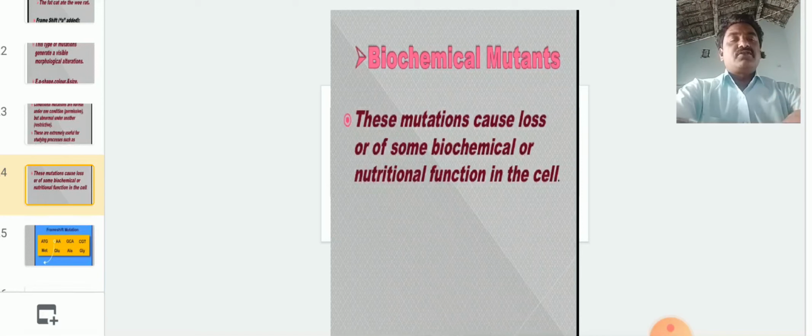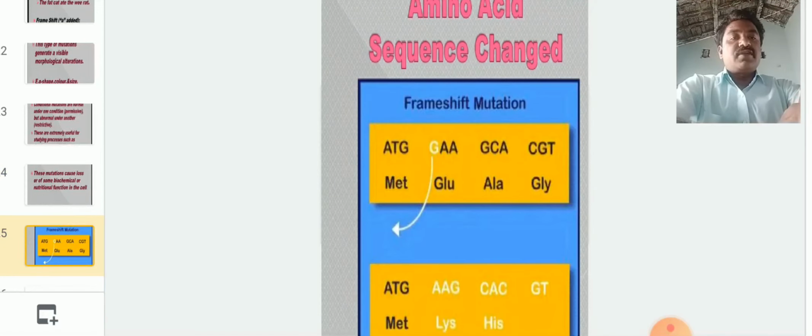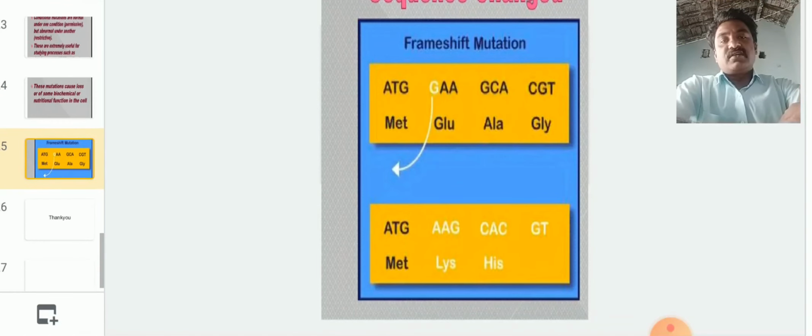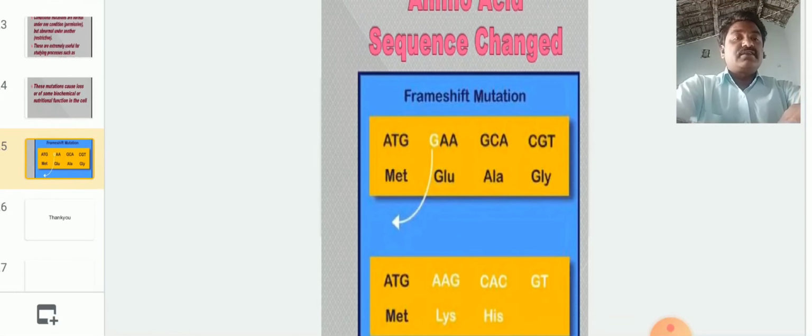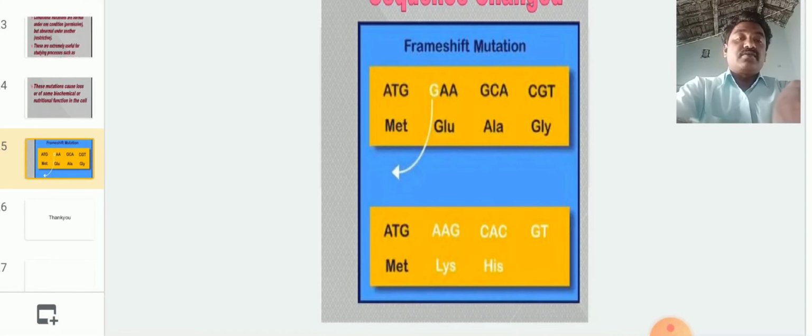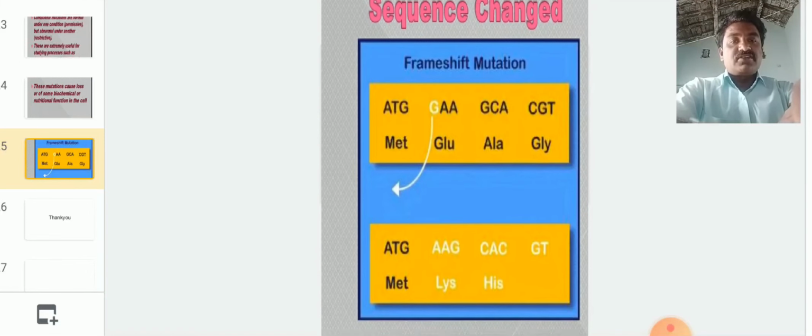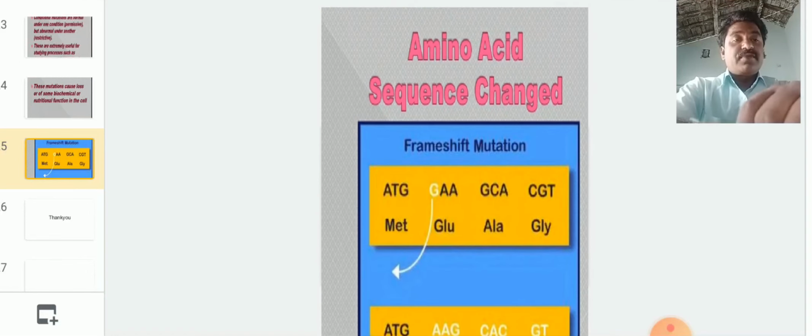Okay, next, one more is there, that is amino acid sequence. Here is one frame shift mutation: G is replaced by A. Here GAA converts into AAG, so the sequence of amino acids is changed. Okay, this is about amino acid sequence.